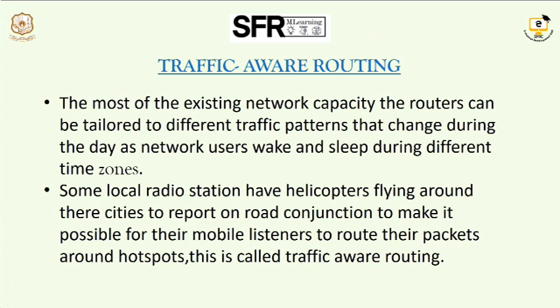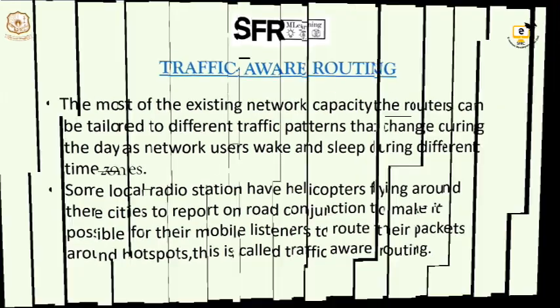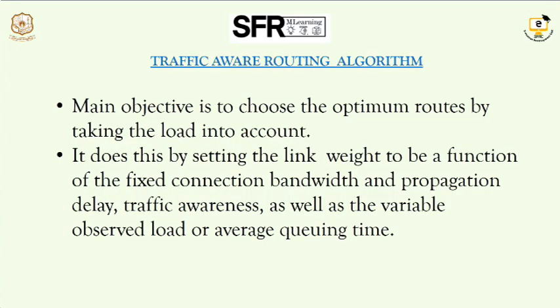How can we say that a network is already in traffic? This we can see in traffic aware routing. The main objective of traffic aware routing is to find optimum routes, that is, to find the right path to send the packets, and along with that we have to consider the load of the packet, the weight that the packet carries. Considering these two, we can avoid the traffic to some extent. First we have to set a weight for the packets.